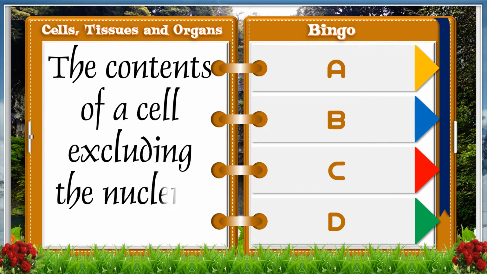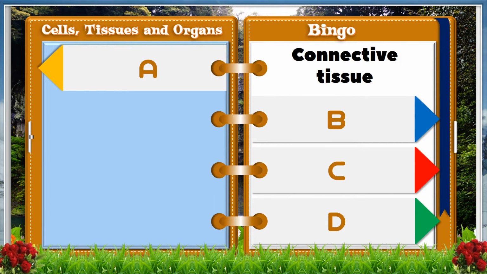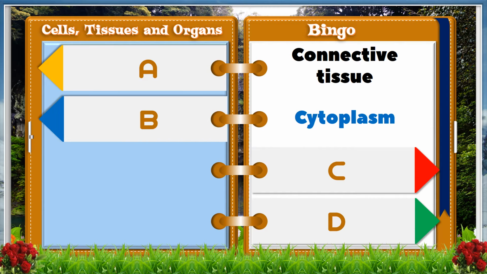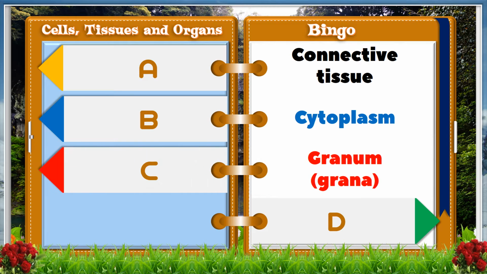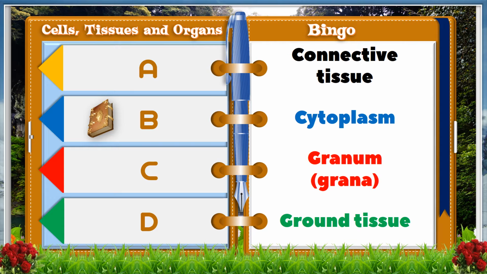Contents of a cell excluding the nucleus. A, connective tissue. B, cytoplasm. C, granum. D, ground tissue. And the answer is B, cytoplasm.